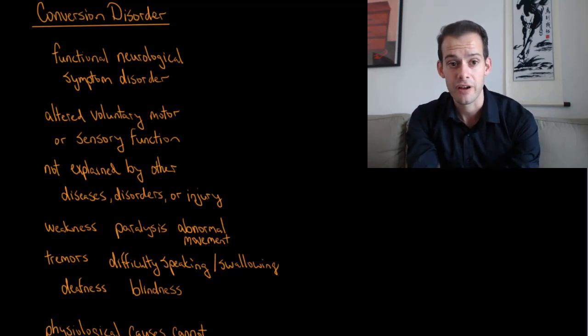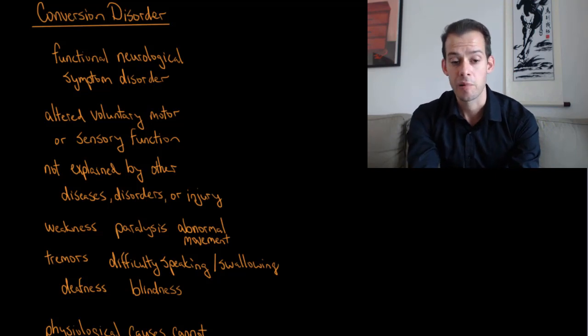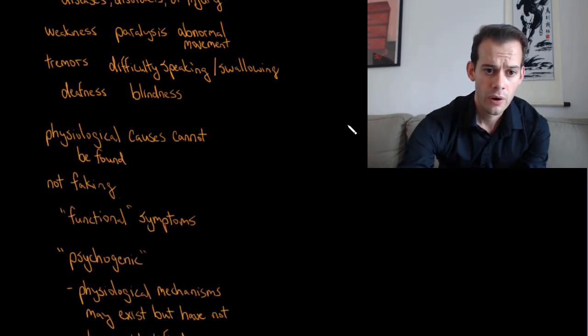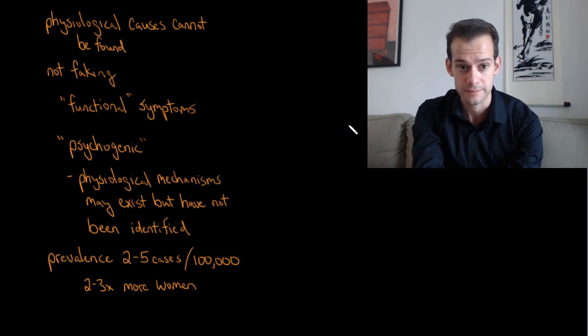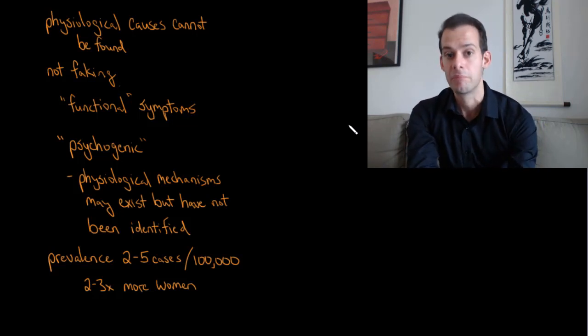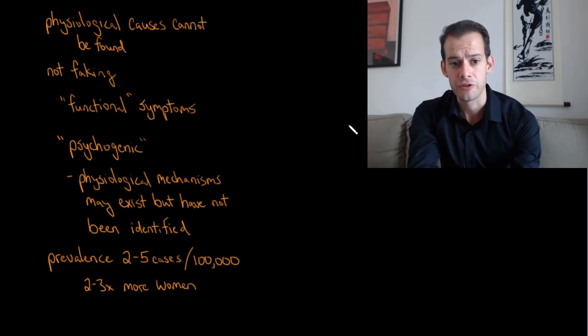And so examples of what you might see in changes in function include weakness or paralysis, or we see abnormal movements or tremors. The person may have difficulty speaking or swallowing, or in rare cases, we see even loss of sensory function like deafness or blindness that doesn't seem to have a physiological explanation for it. So in this case, we see that physiological causes can't be found for this loss of function. And the patients aren't believed to be faking. It seems this is genuine, that they actually have paralysis or weakness or loss of function somewhere. And that's why these are referred to as functional symptoms.